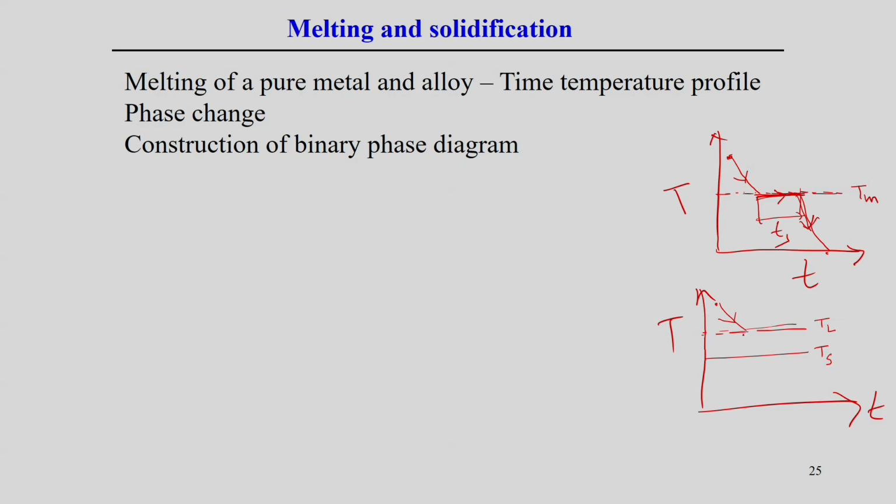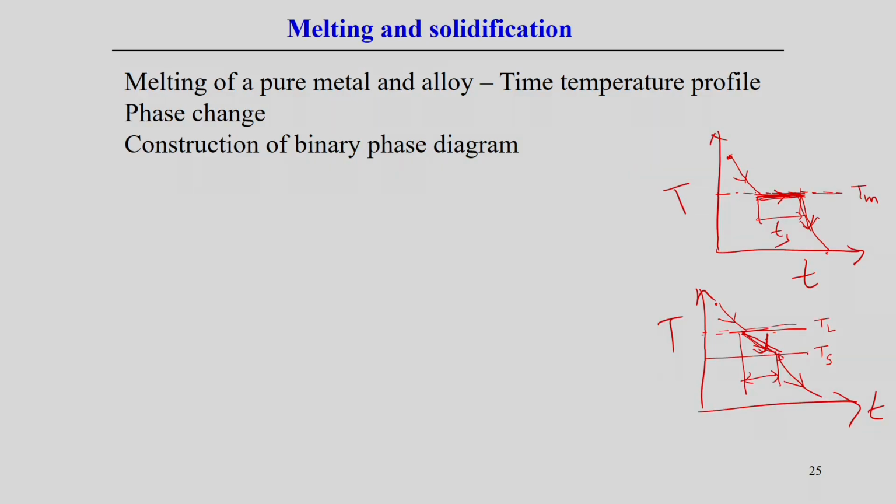Within that range it is not constant, rather there is a slope while the phase transformation happens, and after that a different slope comes back. Here also this is the solidification time, but in the pure metal case the curve was parallel to the time axis, whereas here there is some slope. That means the change of phase happens together with a temperature change over a range. This temperature range is bounded by the solidus temperature and the liquidus temperature.